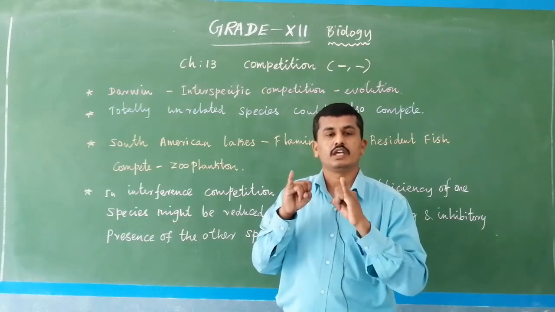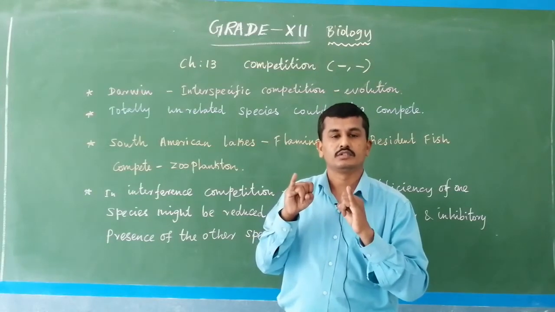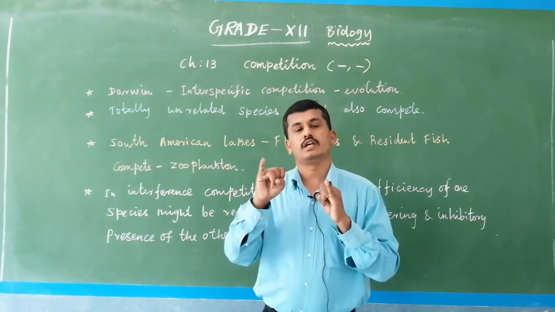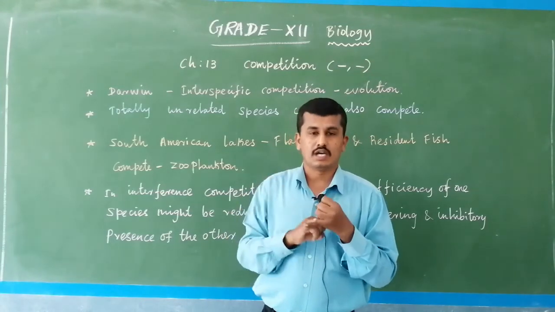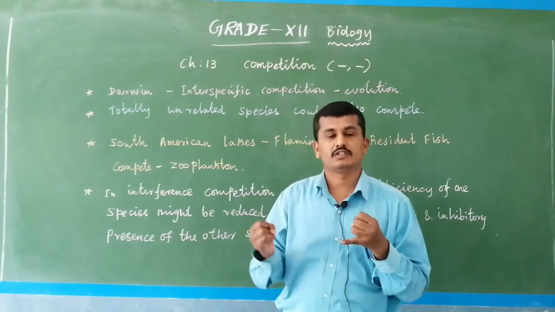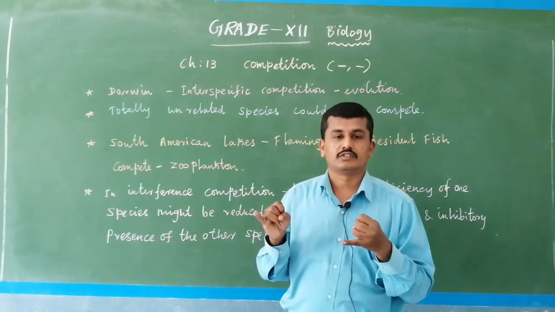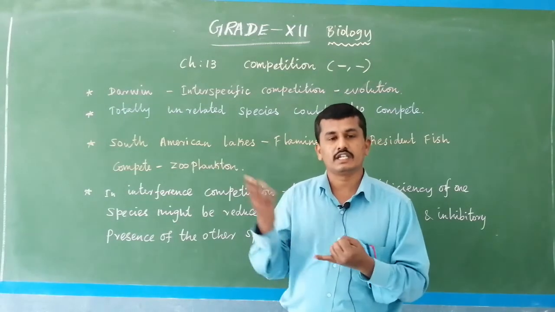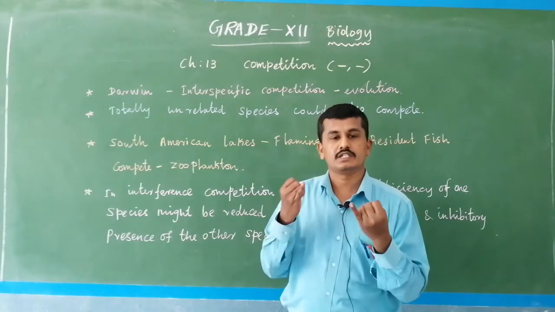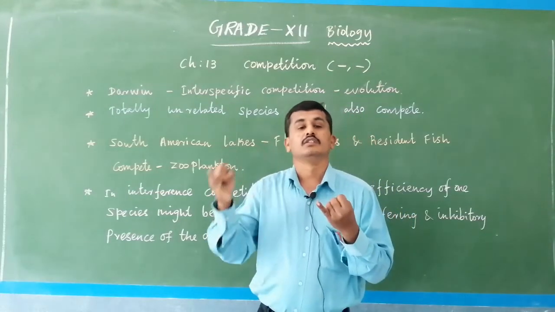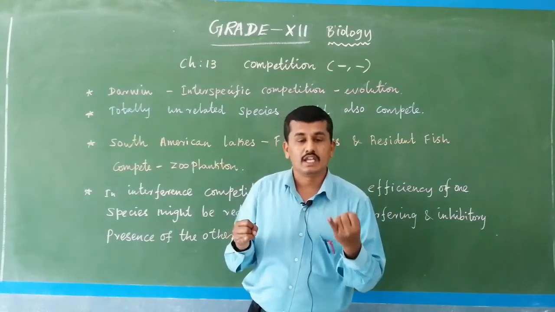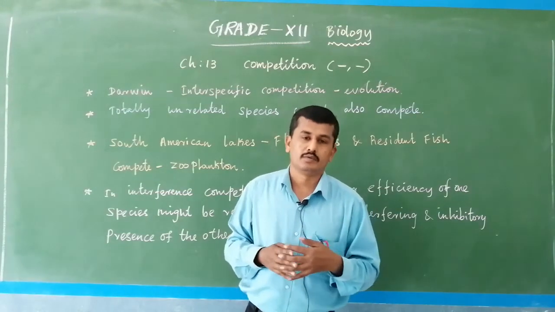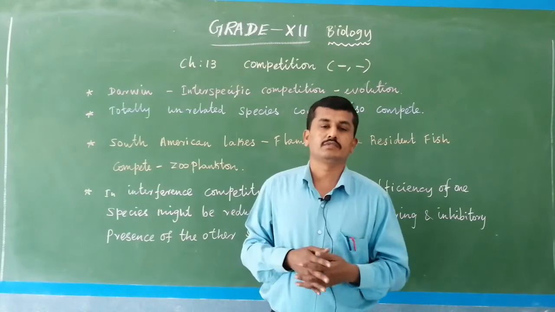So which one is better, with more capacity to feed? The goat, because the goat eats more food compared to the grasshopper. After some time, the goat eats all the grasses, so the grasshopper does not get food because all the grasses are eaten by the goat. So the competitively superior one, the goat, survives, and the competitively inferior one does not survive. Its population slowly decreases, and it may become endangered and sometimes extinct also.